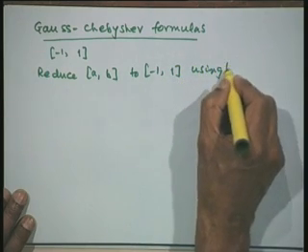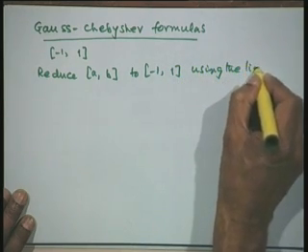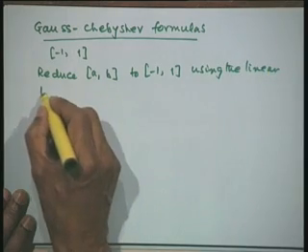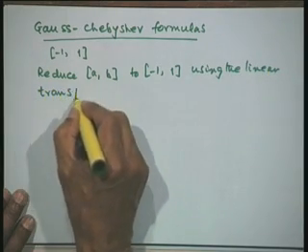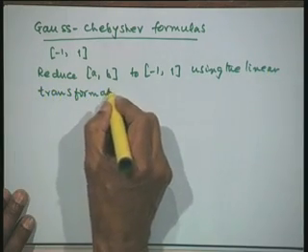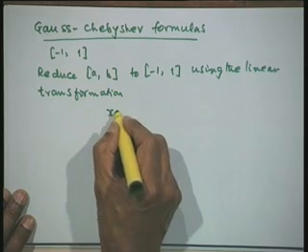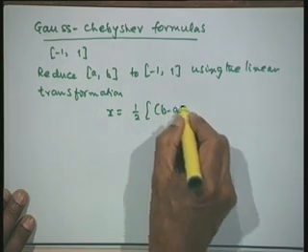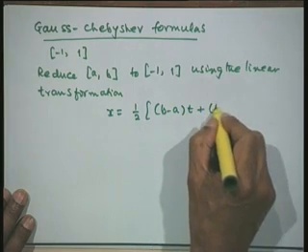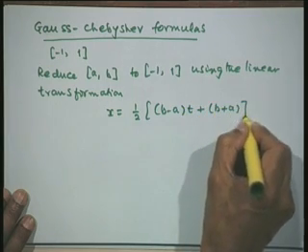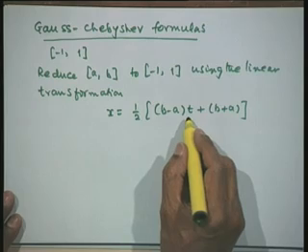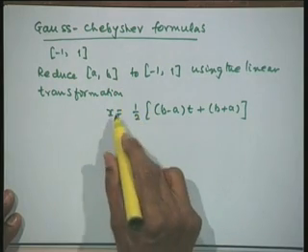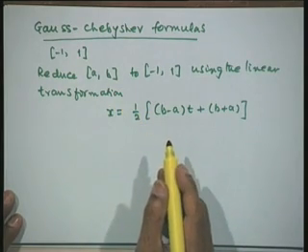This linear transformation we have derived last time, and we can use the same transformation. We have written it as x equal to half of (b minus a) into t plus (b plus a). Now, t takes the values -1 to 1 when x takes the values a and b.